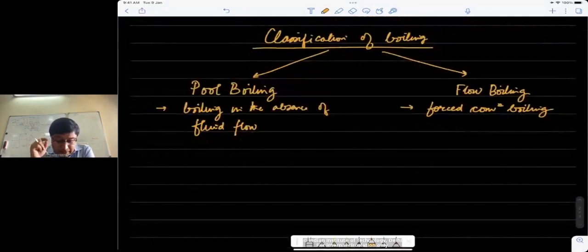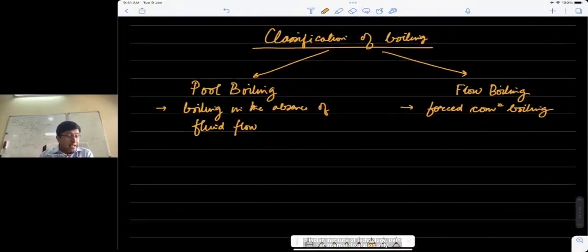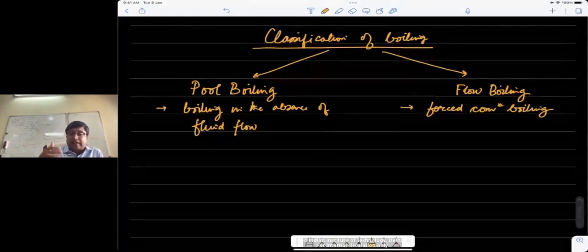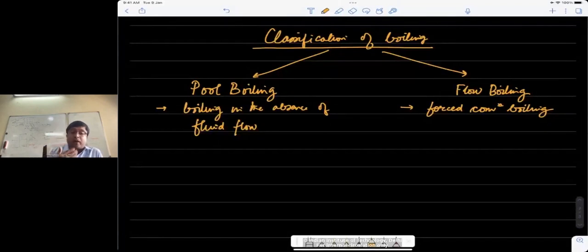So as I said, pool boiling is in the absence of fluid flow. That means the fluid is stationary to begin with, and heat transfer from the heated surface to the liquid takes place due to natural convection. Natural convection currents are set up, because when the liquid in contact with the heated surface has a change in density, its density decreases, so it rises up because of buoyancy, and then the heavier fluid takes its place. So that is how boiling, especially when we talk about pool boiling, is initiated.